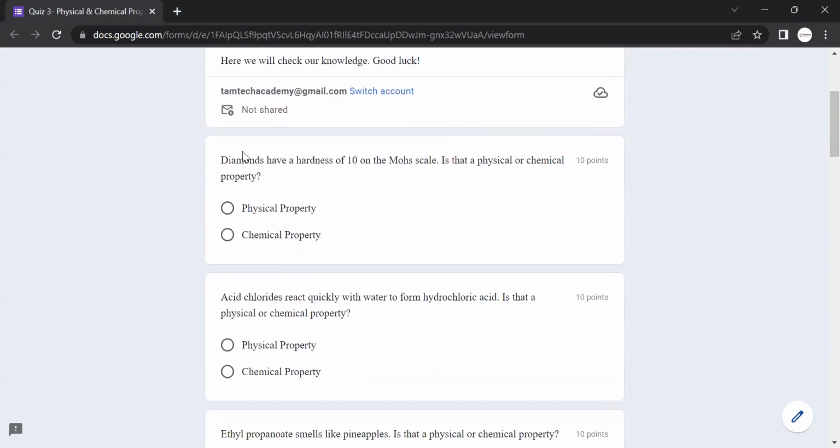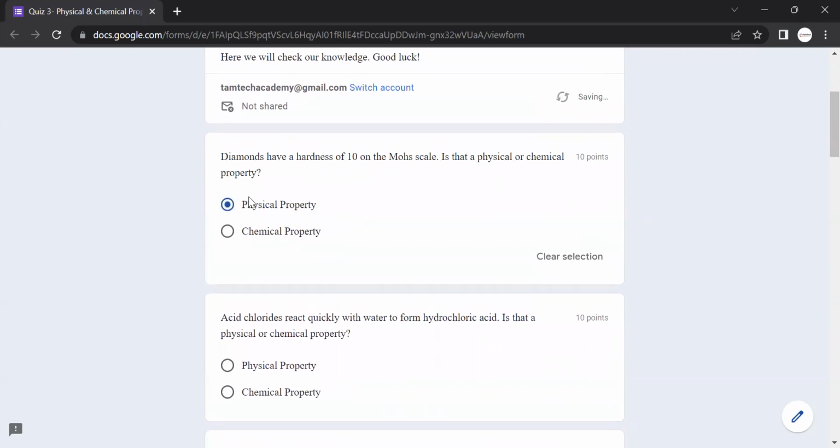The first question. Diamonds have a hardness of 10 on the Mohs scale. Is that a physical or chemical property? We said in our last class that hardness is always a physical property. So that's why it will be physical.